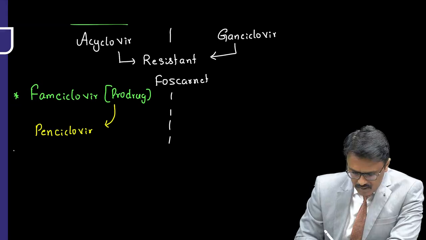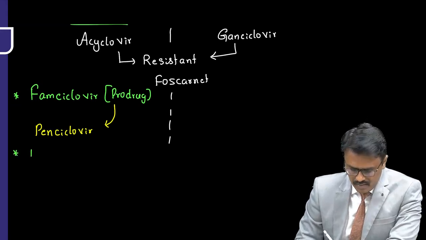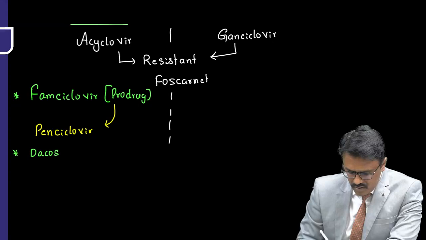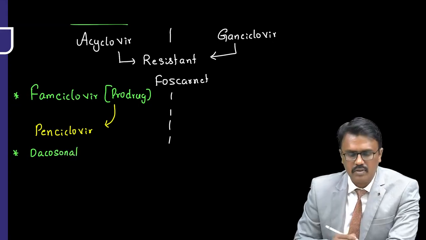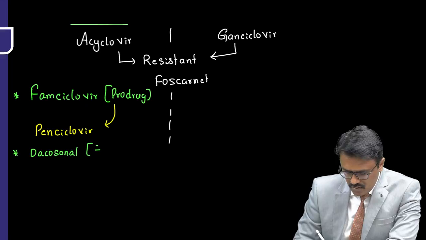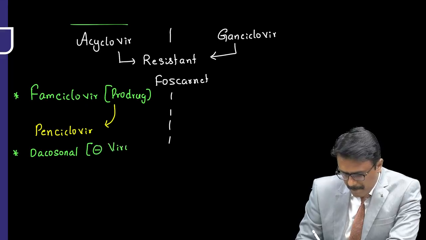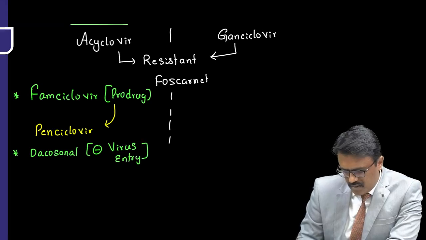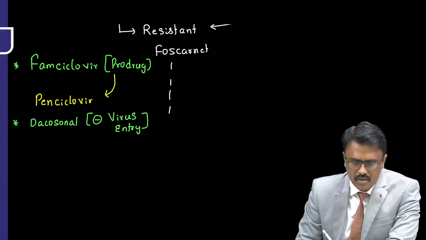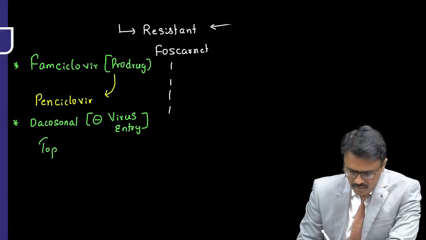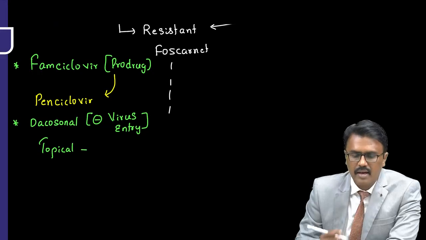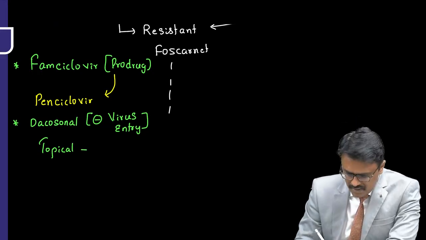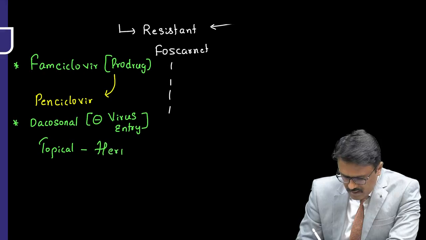Apart from that, what are the other drugs used for herpes? We have docosanol. Docosanol inhibits the virus entry, and it is used topically. Where do you use it? Topically, mainly for herpes labialis.